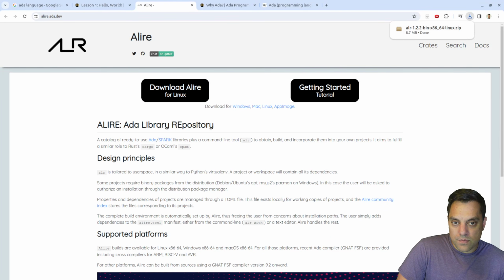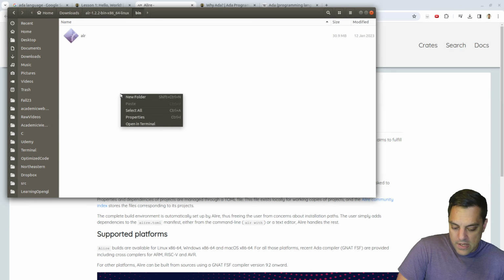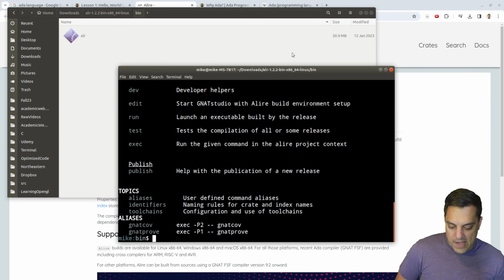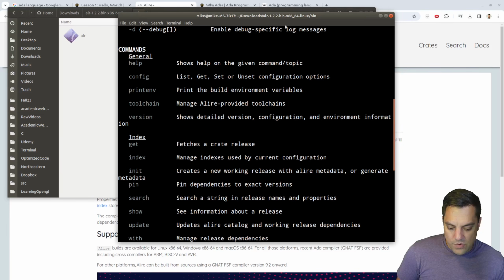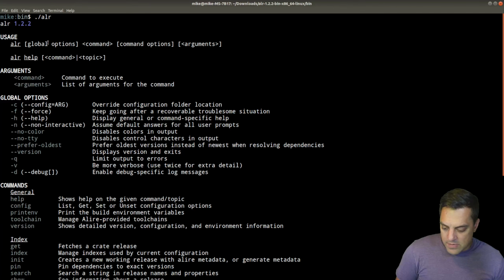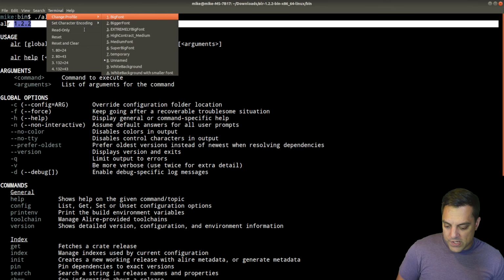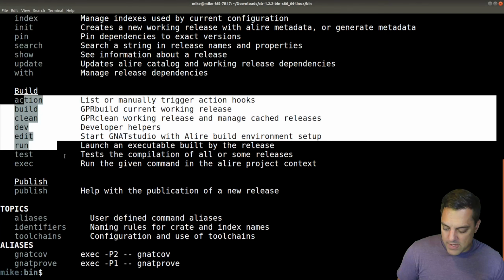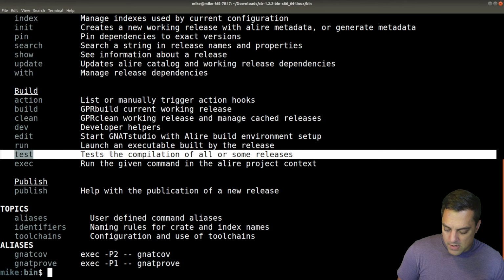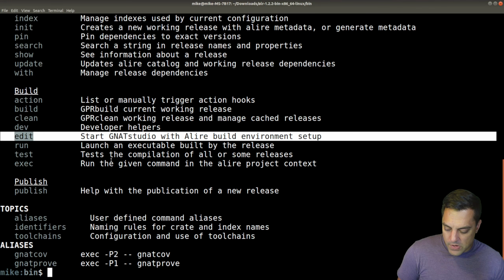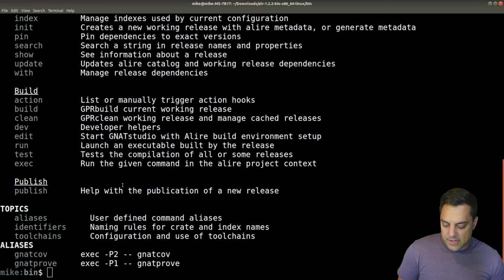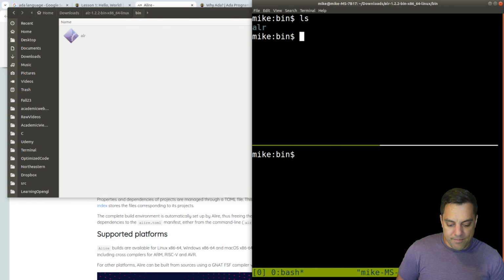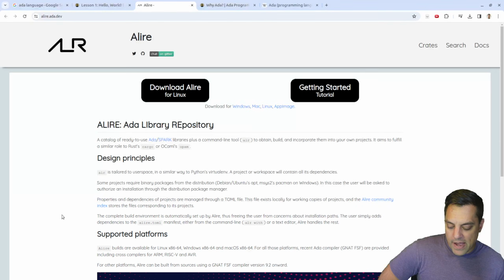Give that a second or two. Okay, that was literally a second or two. Okay, let's see here. Is it as simple as just ALR? Okay. ALR is the command here. Oh, nice. All right, very clean. This is the version that we're using, 1.22, if that matters here. Okay, and we got our build commands, testing, executing, launching. Okay, simple enough here. Build. Let's see what happens here in our investigation. So I guess I'll just run this from the bin. Simple enough. We could add this to our path or something if we want.